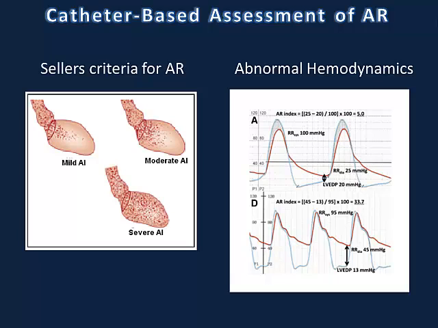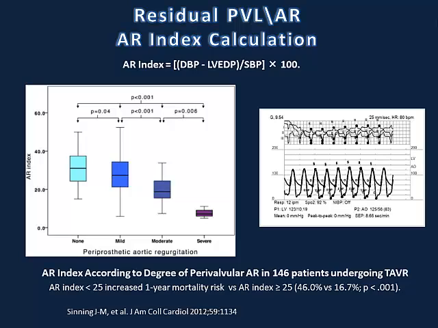The hemodynamics never lies. According to many experienced labs, if you see this phenomenon of very low systemic diastolic pressure, high rise of the LVEDP, and a very small gap between the systemic pressure and the LVEDP, this would indicate that most probably we are talking about significant aortic regurgitation, which is usually also rate dependent, and this is a sign that something needs to be done.